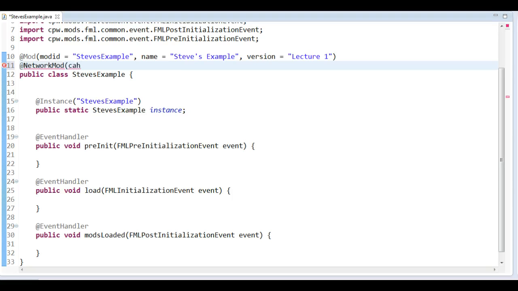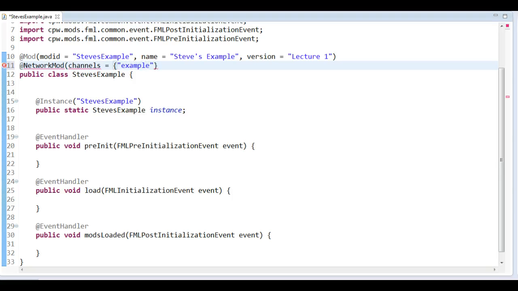First of all, we should give it a channel, and this is basically a channel for your mod to speak upon. So if you want your client and server versions to speak to each other, you want to give them sort of their channel. Think about it like if you want to call someone, you know that if I call this number, then the other one can answer if it's not busy or wants to ignore you. It's the same thing. We want to give our mod a number to sort of dial itself with. And I'm just going to use example here.